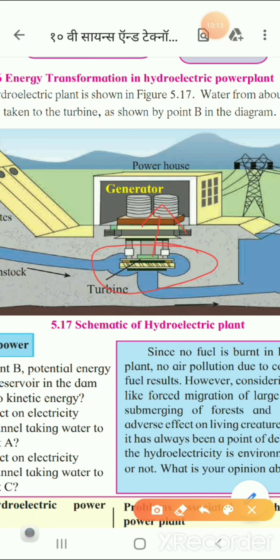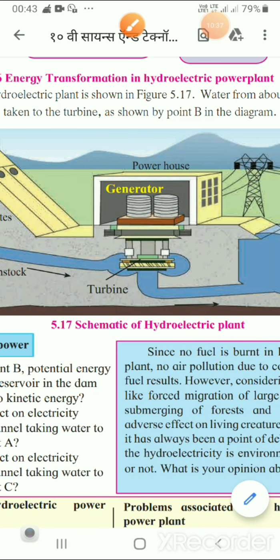Then the generator moves, and in the powerhouse the power is generated. This power is further transferred to the poles of the electric current, and these poles further supply electricity to the houses. So this way we can see the schematic diagram of the hydroelectric power plant that we have studied here.